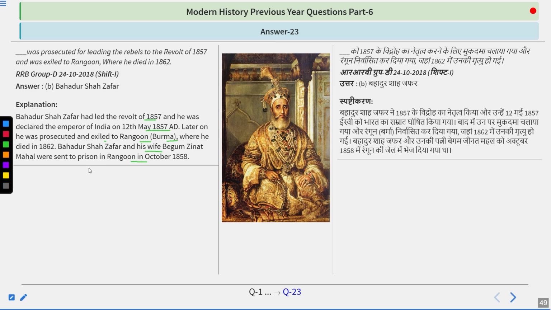After he was exiled, the British Empire was established in India. The British Empire replaced the East India Company in India, and they controlled the whole of India under their monarchy. And the Queen of Britain became the Empress of India.